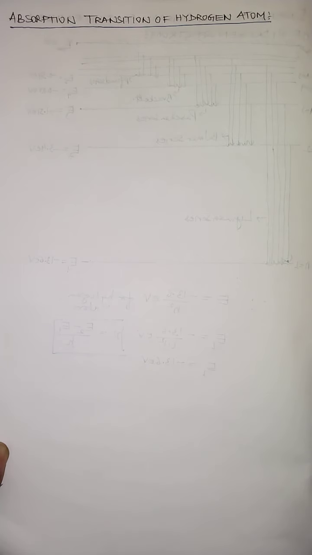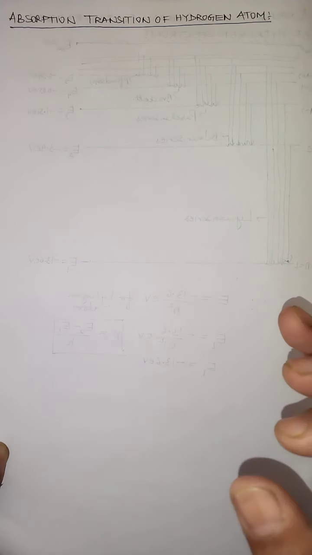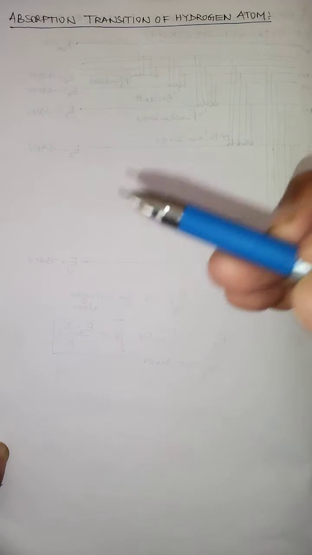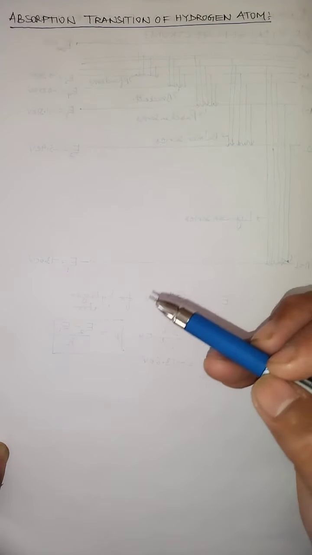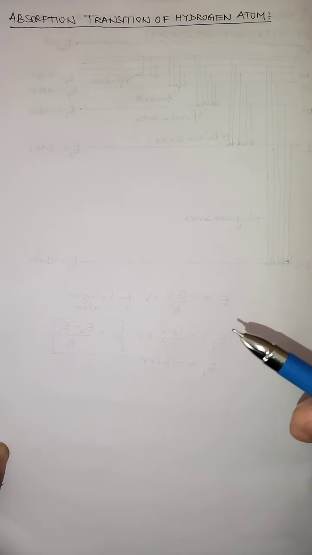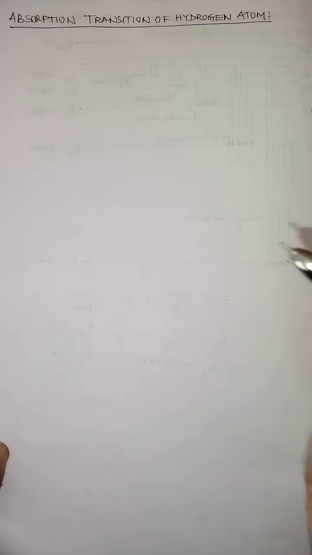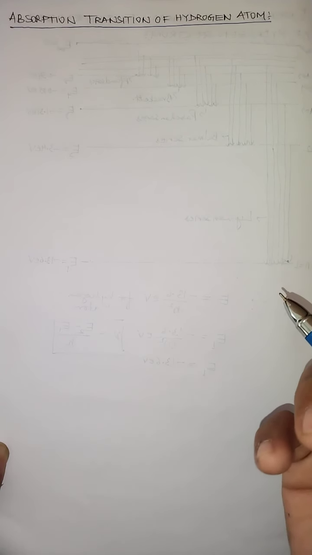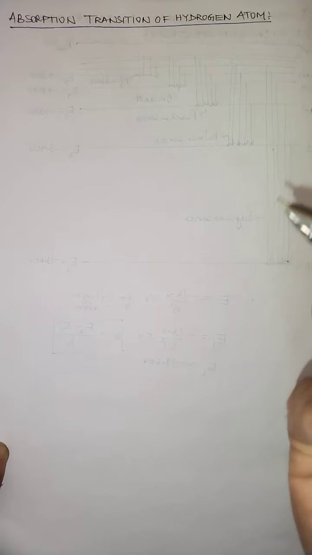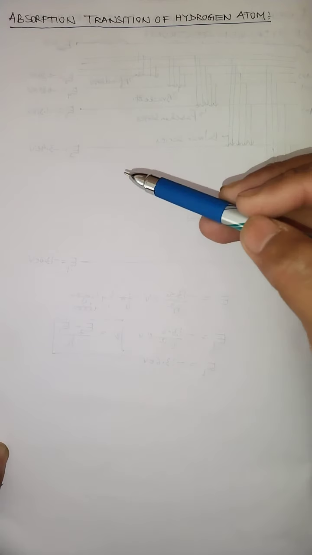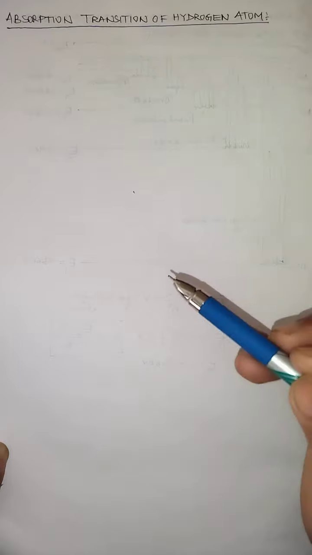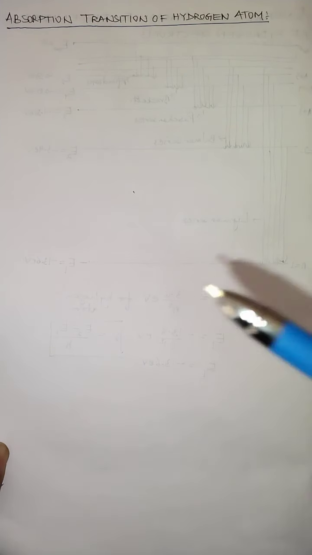Ground state. So when an atom of hydrogen absorbs appropriate energy from outside, then the electron, listen carefully, the electron usually goes from lower energy state to the higher energy state. And when the electron goes from lower energy state to higher energy state, at that time the atom is always in the excited state. Under this excited state there is absorption of radiation and energy, and this absorption of energy makes the electron go from the lower state to the higher state. And this transition is called absorption transition.